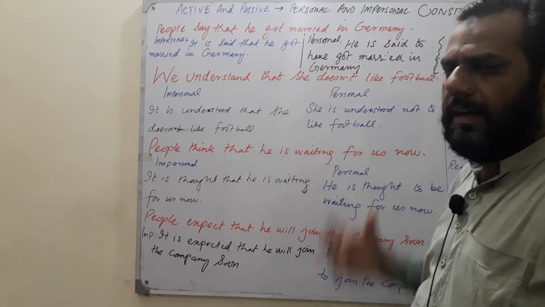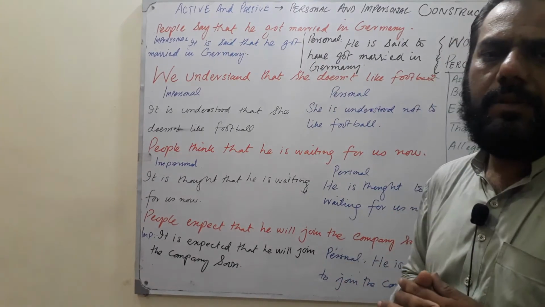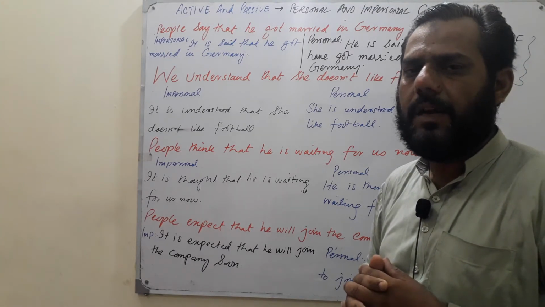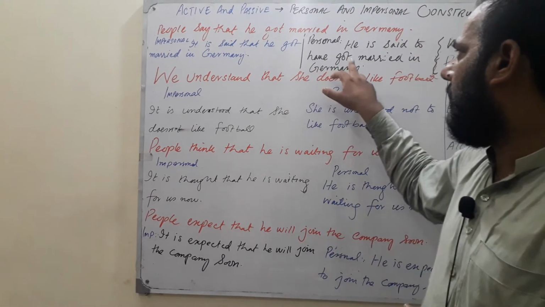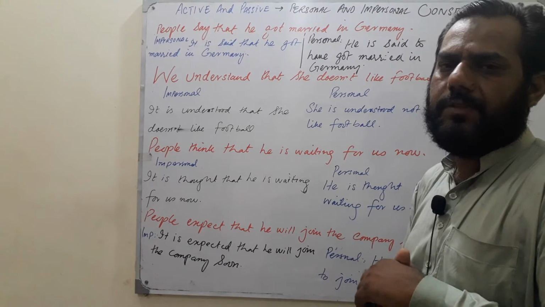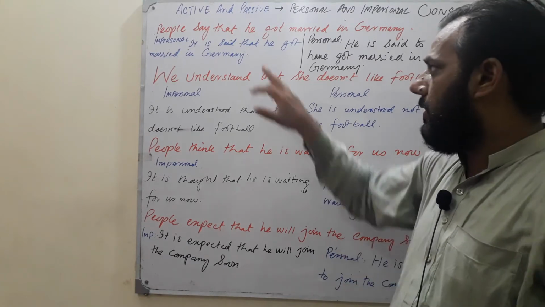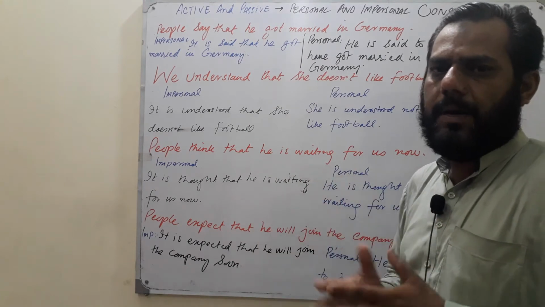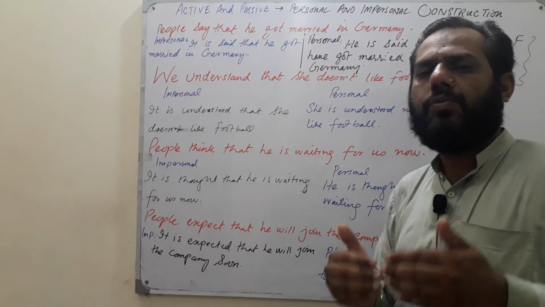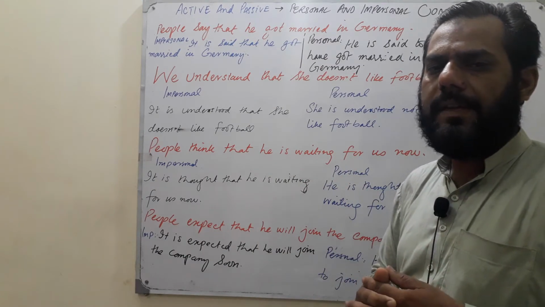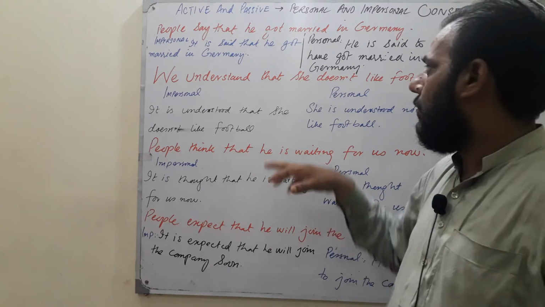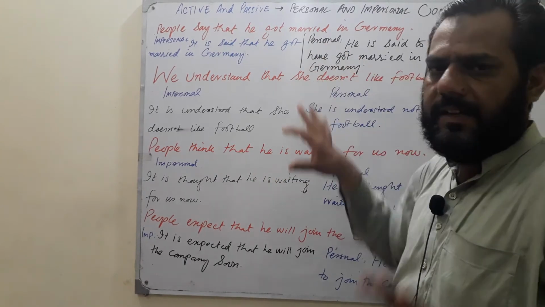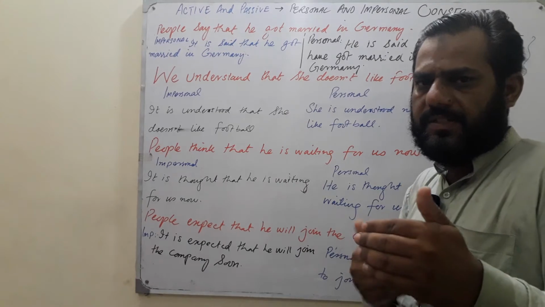To have is a perfect infinitive. Why do I use "to have"? Because actually this situation happened in the past, and now you are going to convert into indirect speech, in other words, an indirect statement.